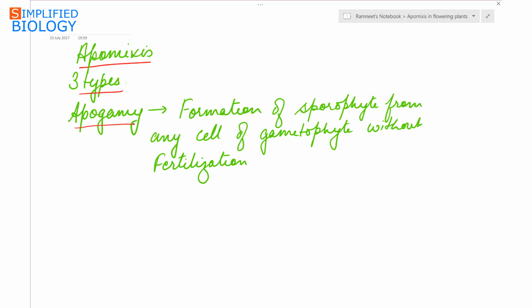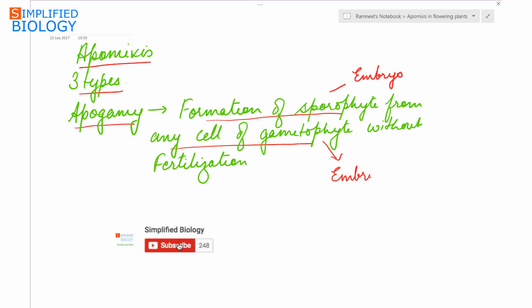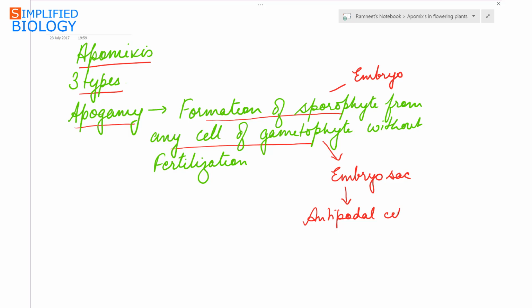First, apogamy. It is formation of sporophyte. The sporophyte here is the formation of embryo from any cell of the gametophyte. The gametophyte is the embryo sac. Any cell of the gametophyte means the antipodal cells or the synergids. They are directly used to form the embryo without fertilization.